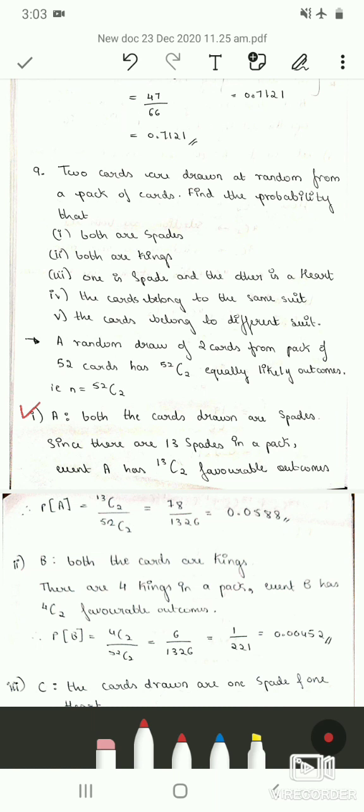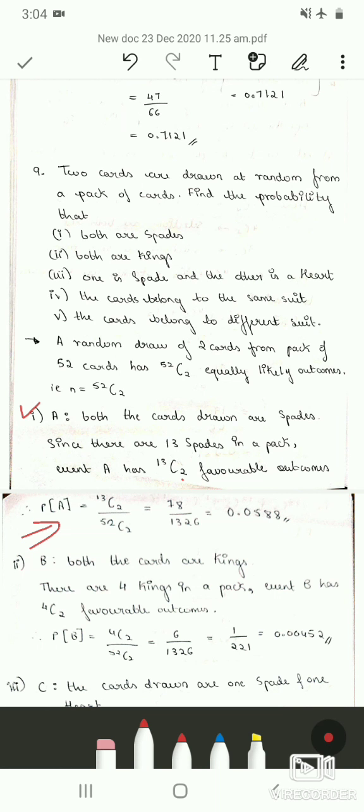Since there are 13 spades in a pack, event A has 13C2 favorable outcomes. We are drawing 2 cards out of these 13 cards. Therefore the number of favorable outcomes for event A is 13C2. Therefore probability of A is 13C2 divided by 52C2.